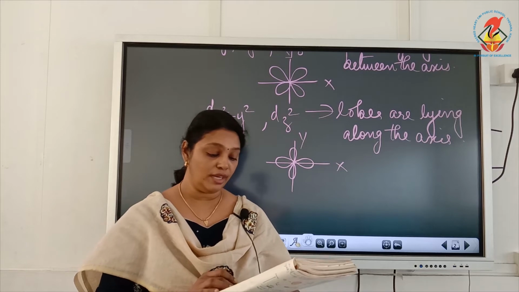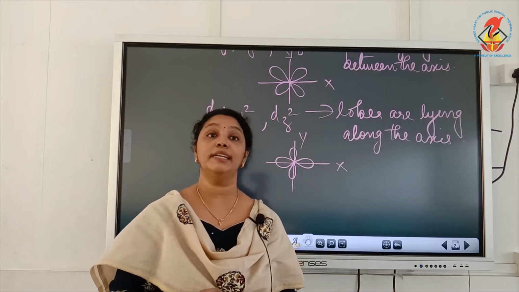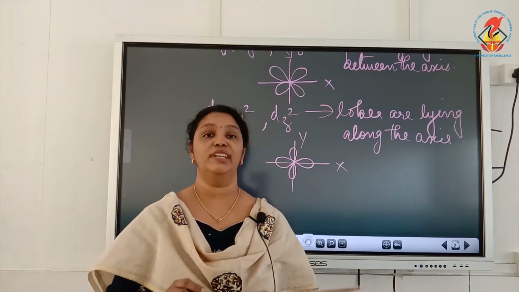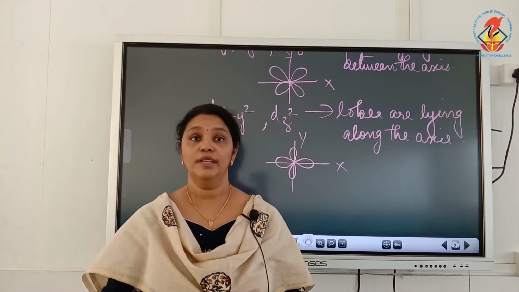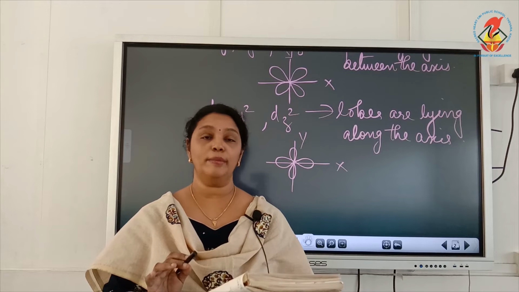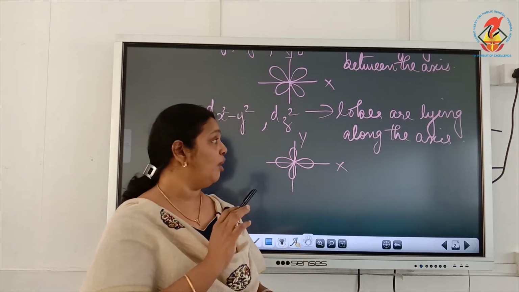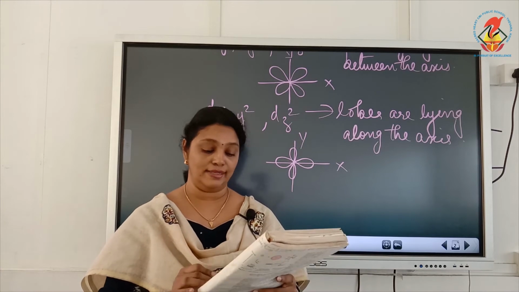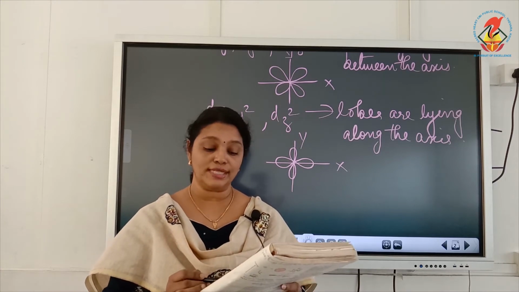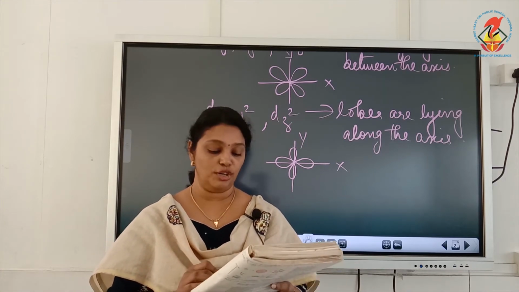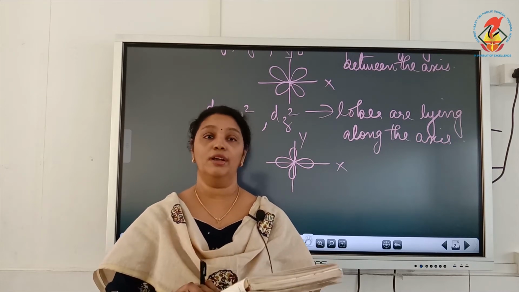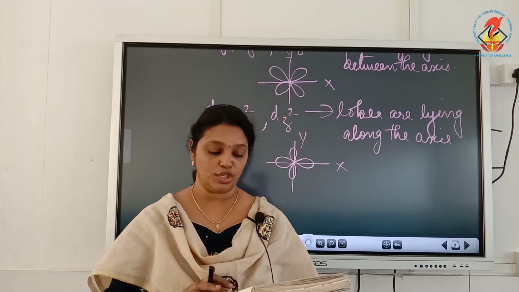This repulsion is more when the metal d orbital is directed towards the ligand than when it is away from the ligand. So the dx square minus y square and dz square orbitals, which have their lobes lying along the axis, point towards the axis, along the direction of the ligand.